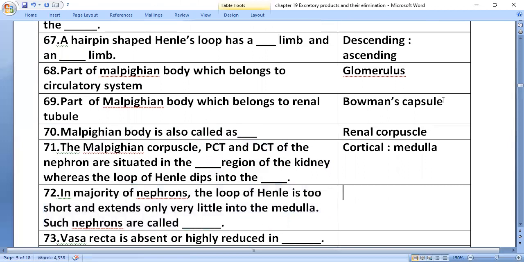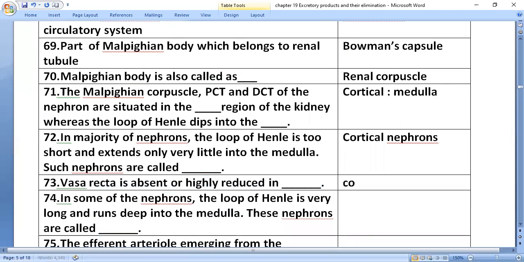In the majority of nephrons, the loop of Henle is short and extends only very little into the medulla. Such nephrons are called cortical nephrons. Vasa recta is absent or highly reduced in cortical nephrons. In some nephrons, the loop of Henle is very long and runs deep into the medulla. These nephrons are called juxtamedullary nephrons.